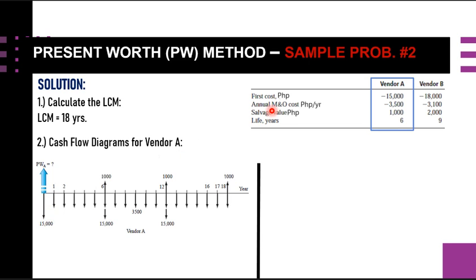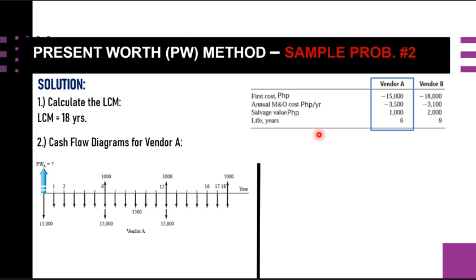And then we have the annual maintenance and operation of 3,500. It is a cash outflow, that's why it is negative. So this is our annual M&O, which is 3,500 until the 18 years, because this is our LCM.